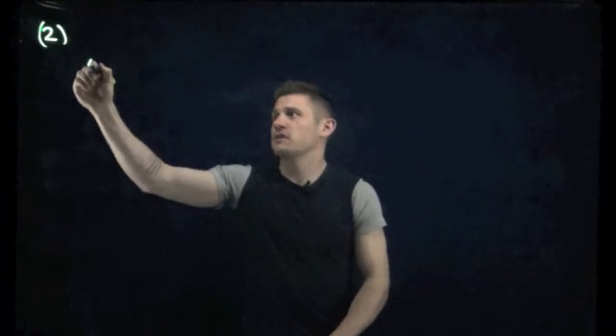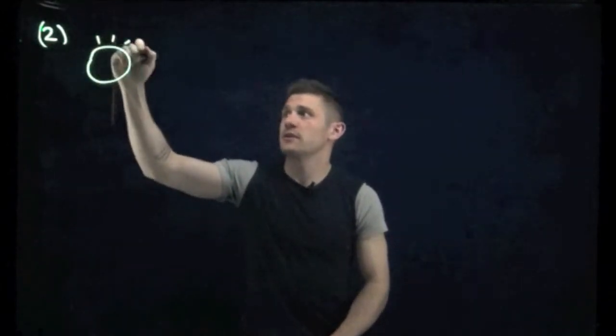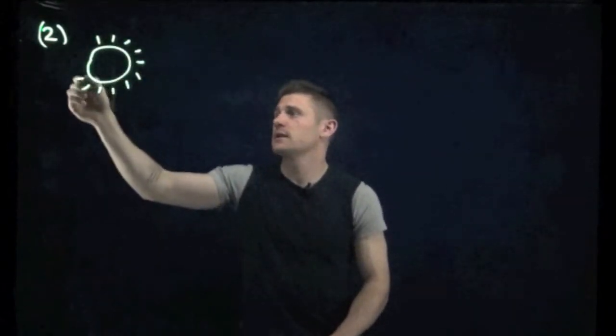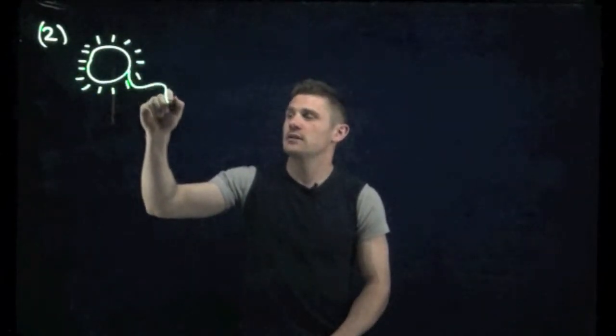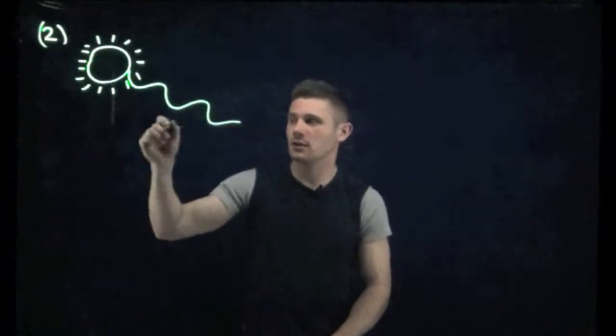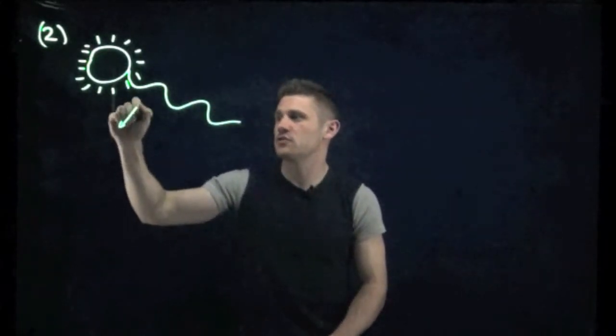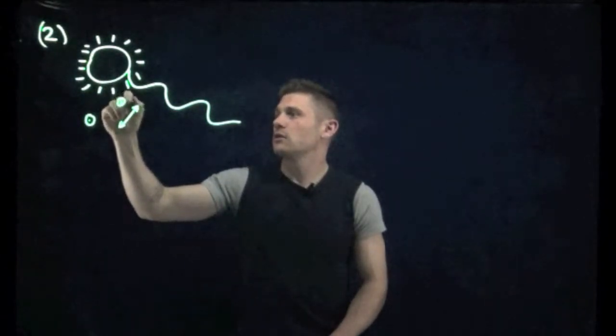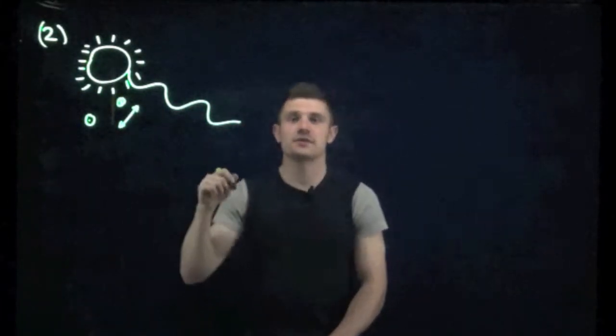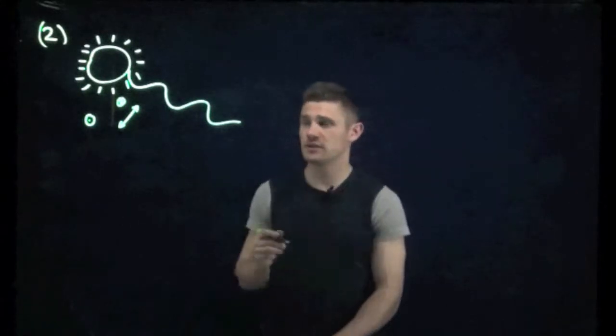So we have our light from our sun. The sun is emitting radiation, it's emitting light, and that light will propagate towards us as an electromagnetic wave. So it'll be like this, traveling towards us. Let's say for now that the propagation is into and out of the board, or into and out of the page, like so. So it's oscillating into and out as it comes towards us.